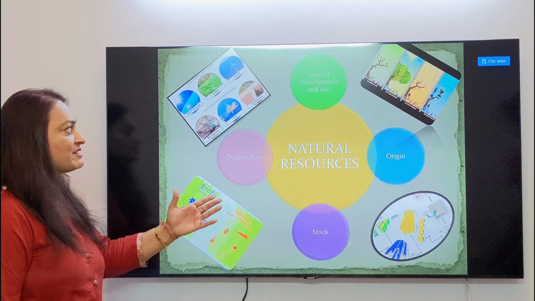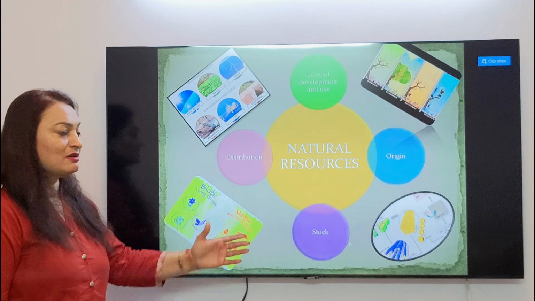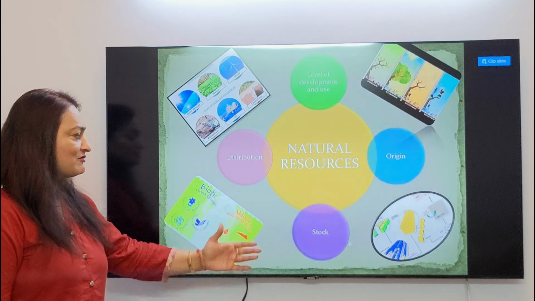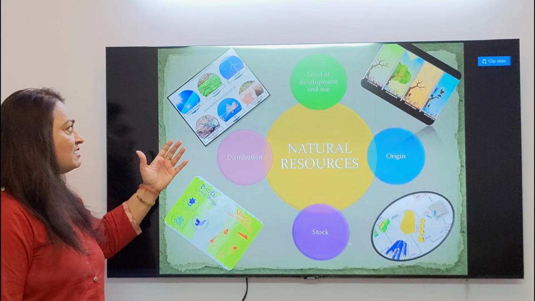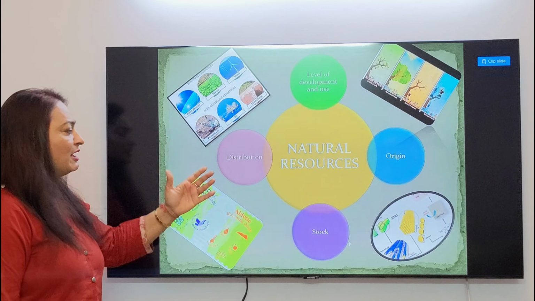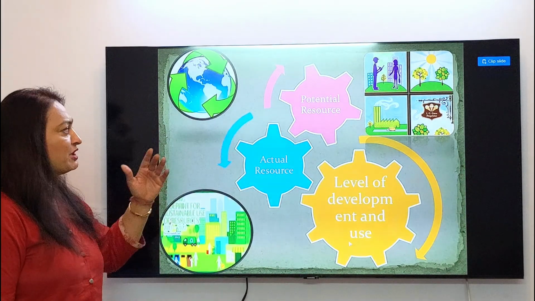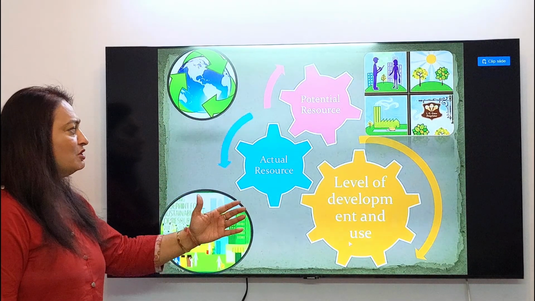So natural resources can be further classified on the level of development and use, on the basis of origin, that is biotic or abiotic, on the basis of stock, on the basis of distribution, and on the basis of exhaustibility, renewable and non-renewable, and on the basis of origin, biotic and abiotic. Now what are potential resource, actual resource, and level of development and use?